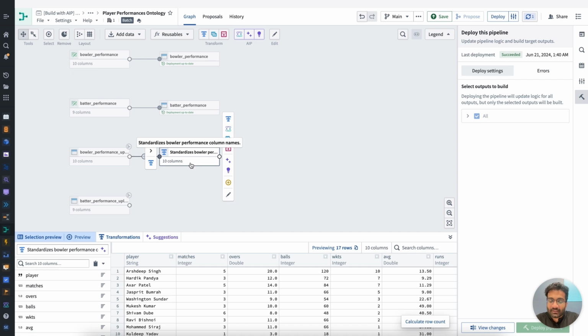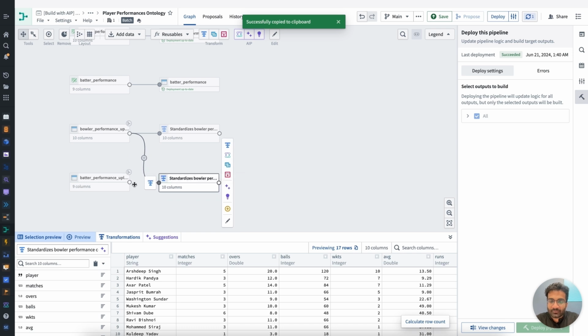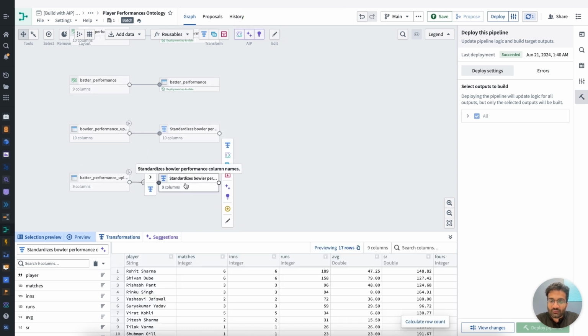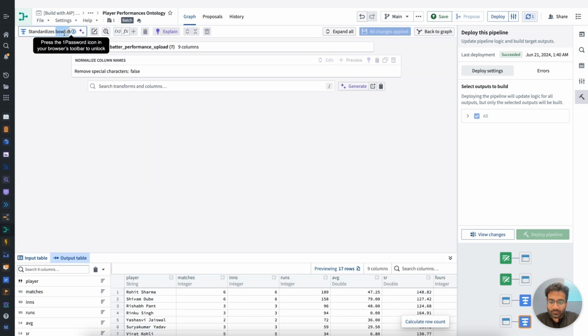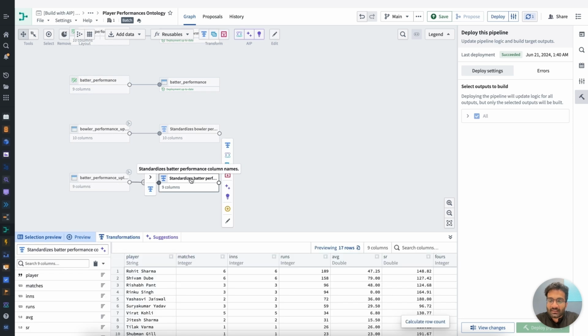Another thing I can do here is use the exact same transformation to replicate those steps for the batter. So in this case, I'm merely going to rewire after copying the first transform. I'm going to change this name so it represents the right information here. And as you can see, it was able to essentially copy the same transform onto the batter dataset.